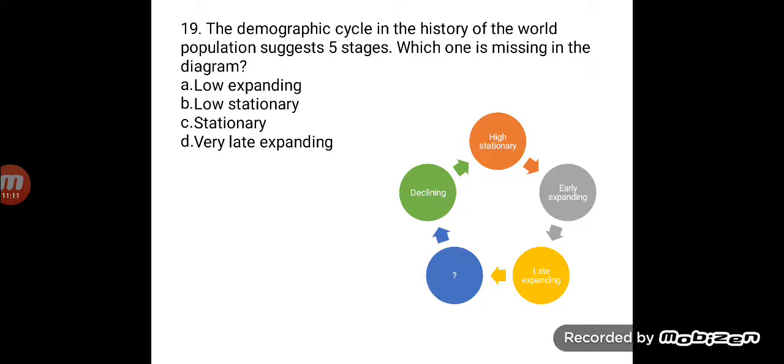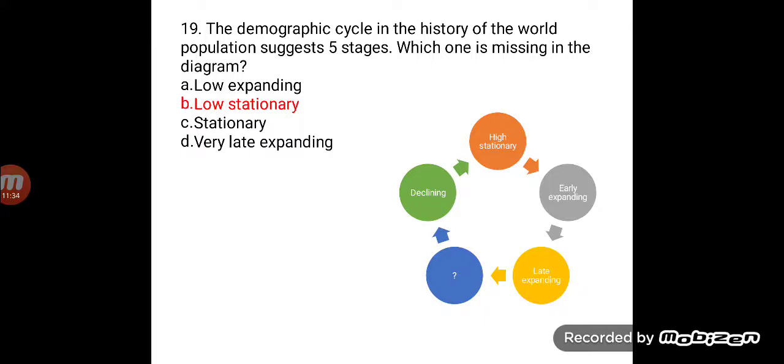Then there is low stationary phase. That is the answer for this particular question. Low stationary phase is where there is low birth rate and low death rate. Zero population growth was observed in Austria in 1980 itself, and 0.1% growth rate is being seen in countries like UK, Denmark, Sweden, Belgium.